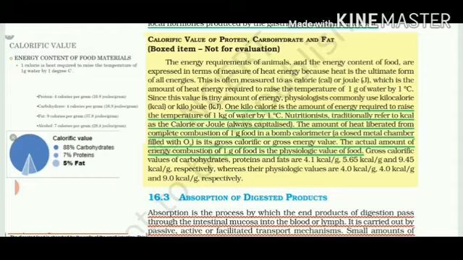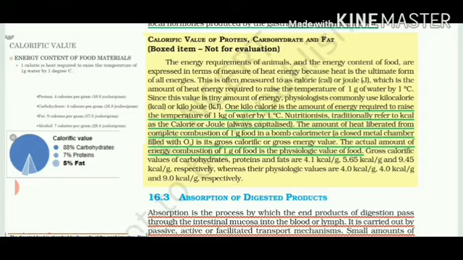So what is calorific value? It is just the amount of energy that is required to raise the temperature, and this energy is liberated inside our body when we eat 1 gram of food that contains either proteins, carbohydrates or fats. According to nutritionists, it is expressed in terms of calorie or joule.